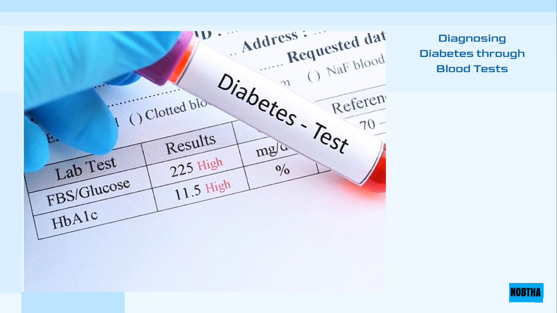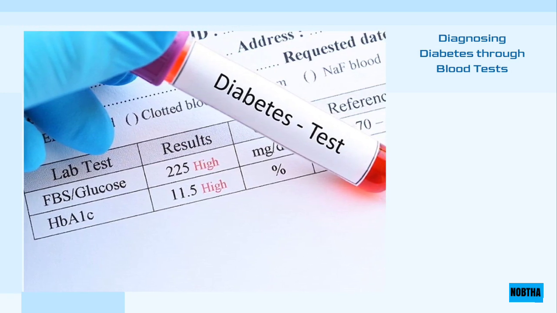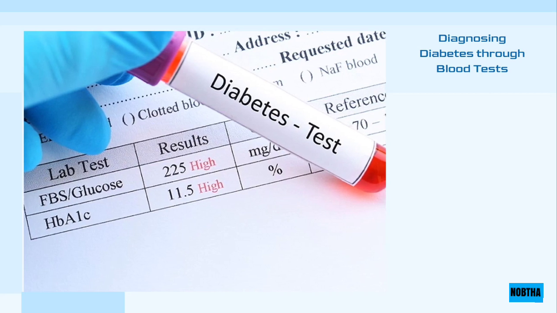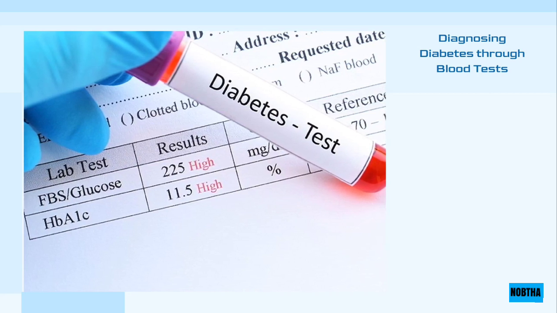Fasting sugar analysis. The level of blood sugar is checked after fasting for 8 hours. Cumulative sugar analysis. This examination reveals the level of blood sugar during the 3 months preceding the analysis. Random sugar analysis. Blood sugar level is measured at any time of the day, and this analysis does not require fasting. Random sugar analysis alone is not used to diagnose diabetes.